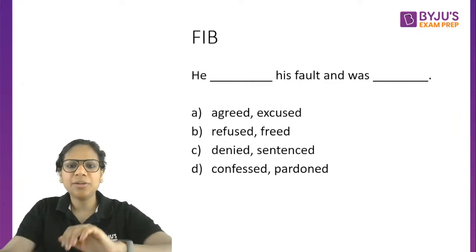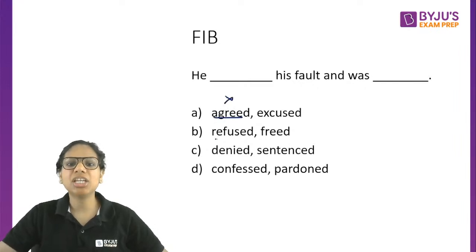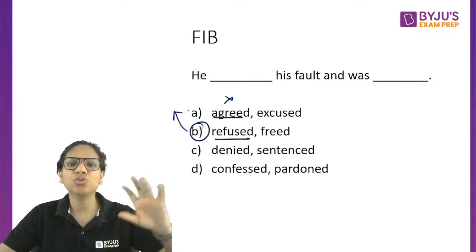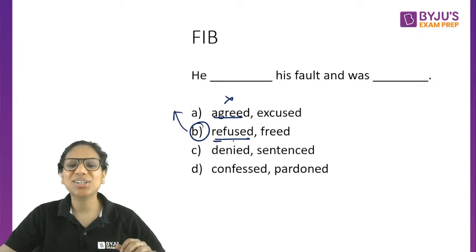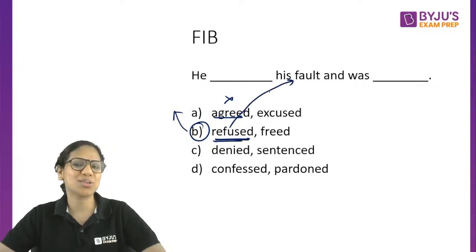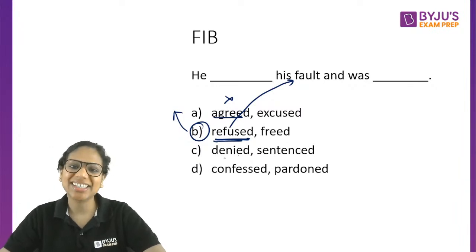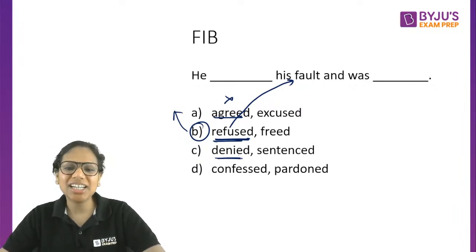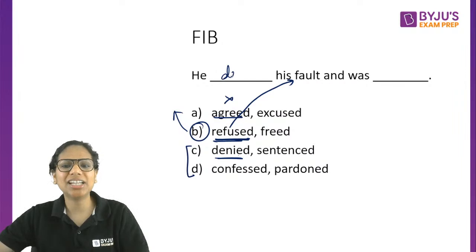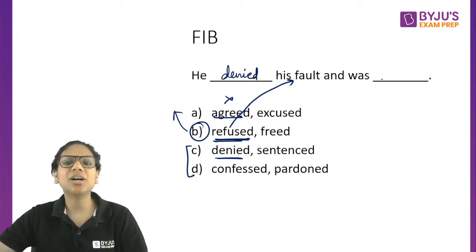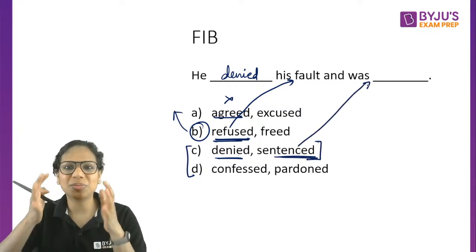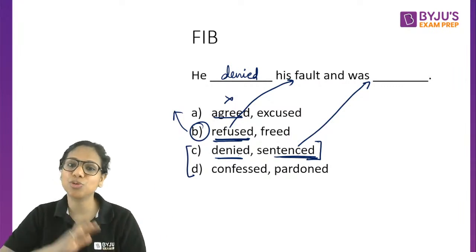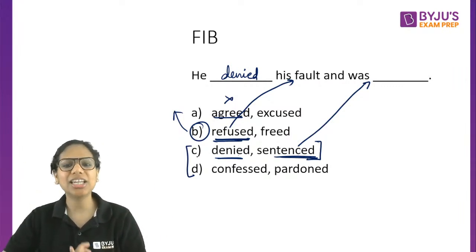So let's see why agreed does not fit here. He refused his fault. You refuse something, let's say he refused that samosa that I offered him, right? So refusing in the context of fault does not fit. You deny a fault, not refuse it. So denied his fault makes sense. But if he denied this fault, then logically it's not appealing to say that he was sentenced. Then I need something in between, like some evidence presented that proved he was guilty and therefore he was sentenced. Then it would make sense.